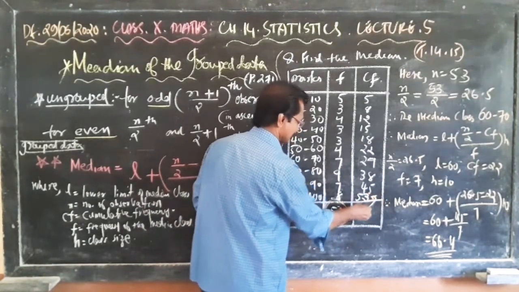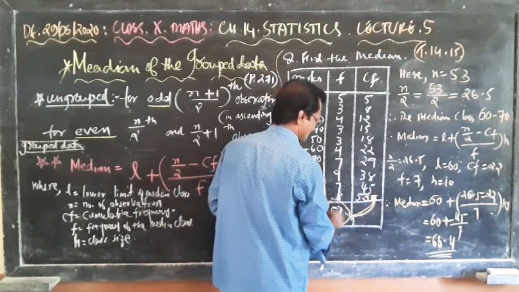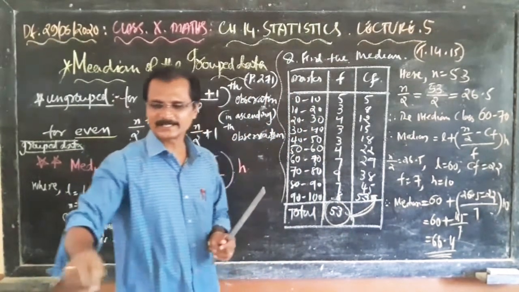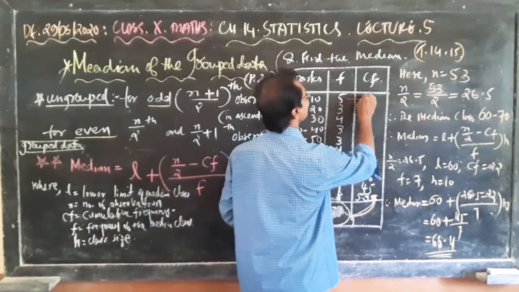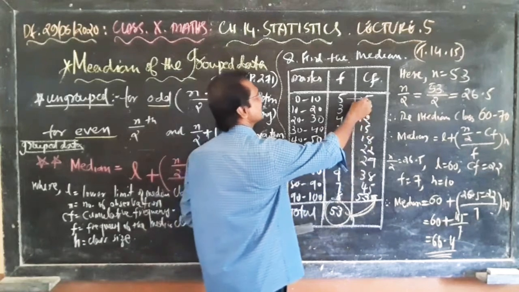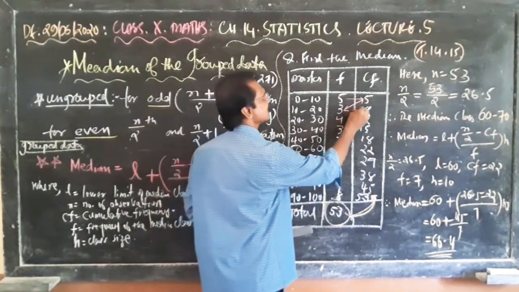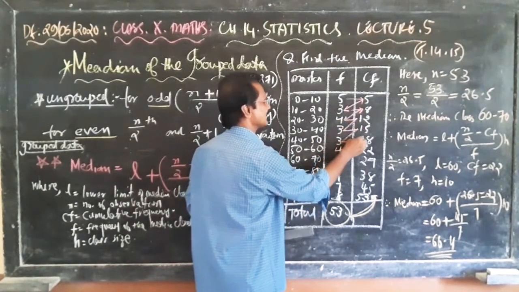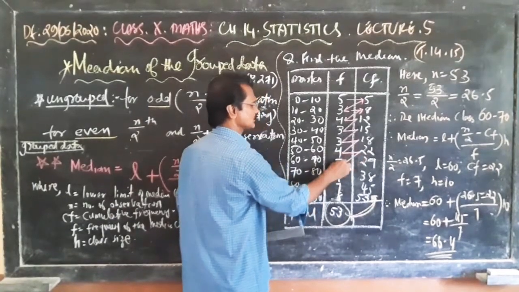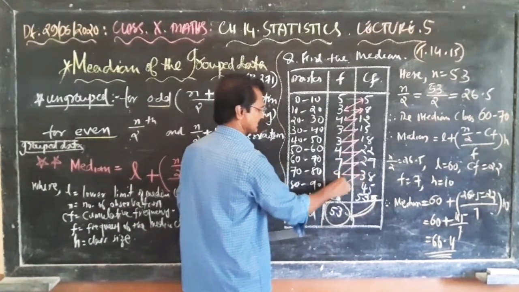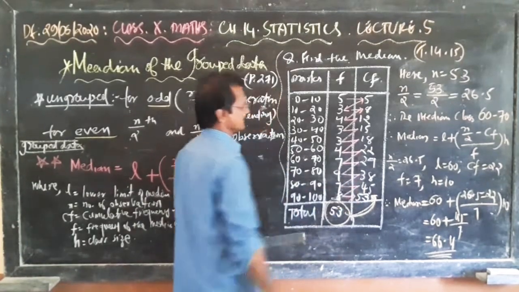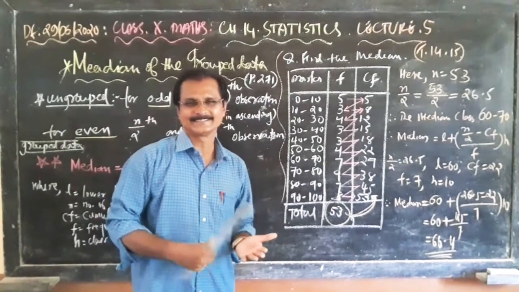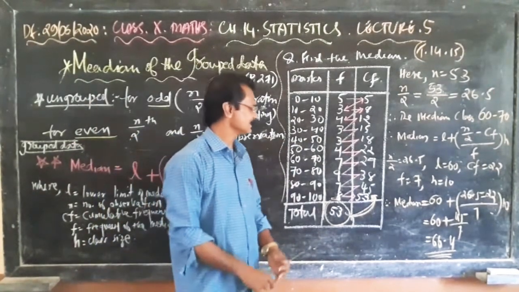The total number of students and the cumulative frequency, both should be correct. I'll tell you once again. The first one is the same itself. First one 5. Then second cumulative 5 plus 3, here comes 8. 8 plus 4, 12. 12 plus 3, 15. 15 plus 3, 18. 18 plus 4, 22. 22 plus 7, 29. Plus 9, 38. Plus 7, 45. Plus 8, that is 53. Correct? So in that way you can find out the cumulative frequency.